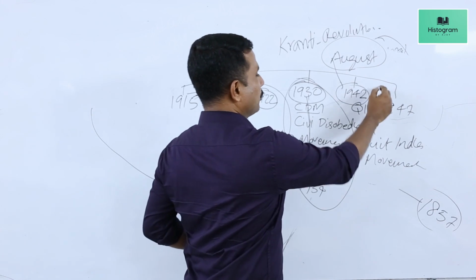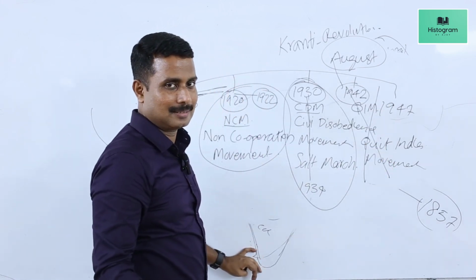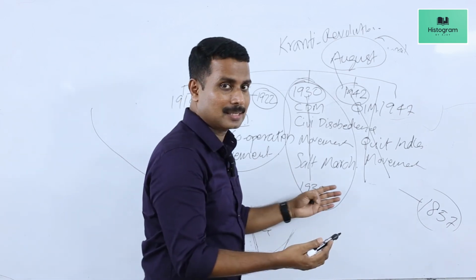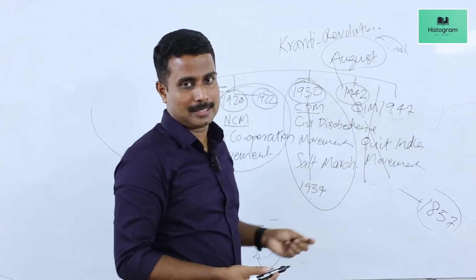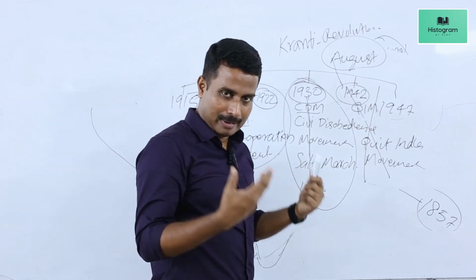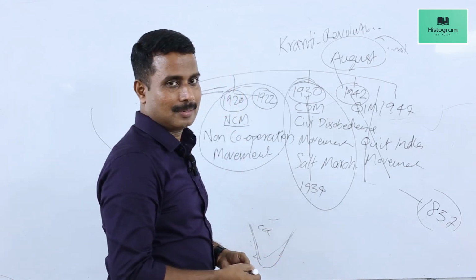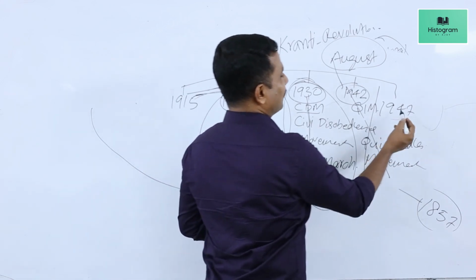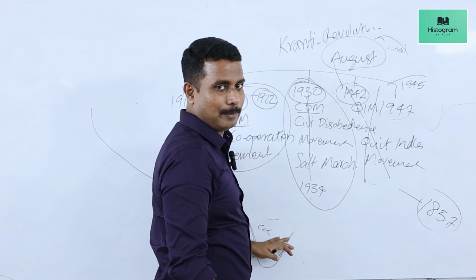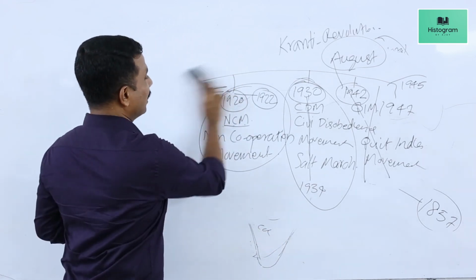So the British suppressed the Quit India movement with an iron hand. But still, Indians fought against the British. In many places, the agitation became violent. A large number of people were arrested, a large number of people were lathi charged, and many of the people were dead. And finally, in 1945, the Second World War came to an end, and there was a sea change that took place in the world context.